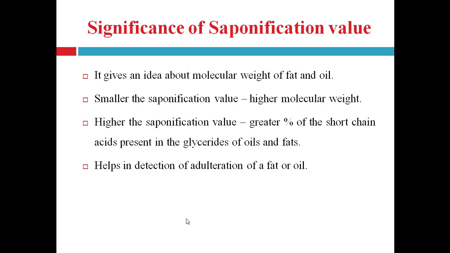It involves the saponification of the fat and oil, that's why it is known as the saponification value. Hydrolysis of the fat and oil in presence of alkali hydroxide produces the alkali salt of fatty acid, that is known as soap, formation of soap. That's why it is known as the saponification value.